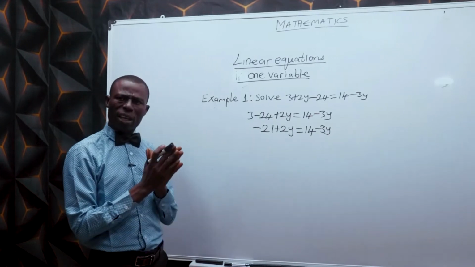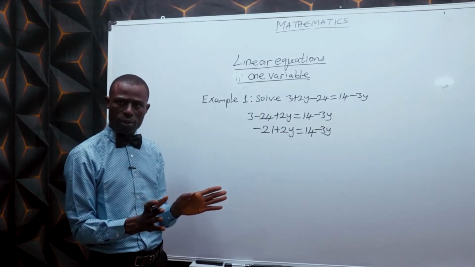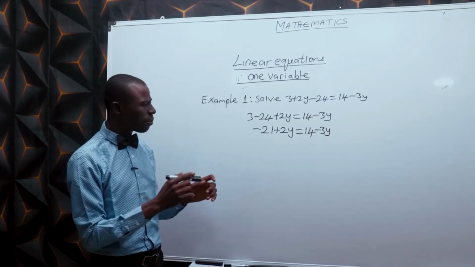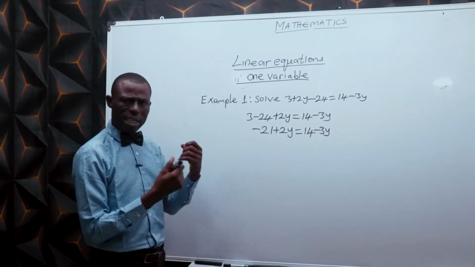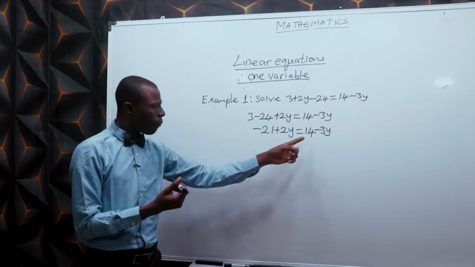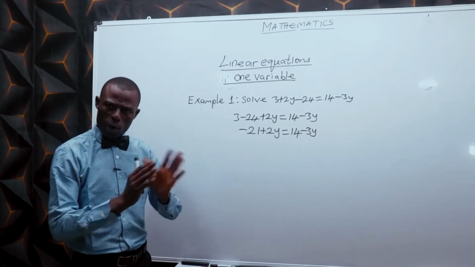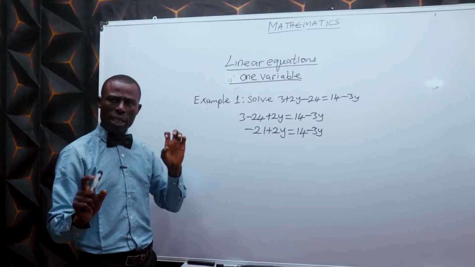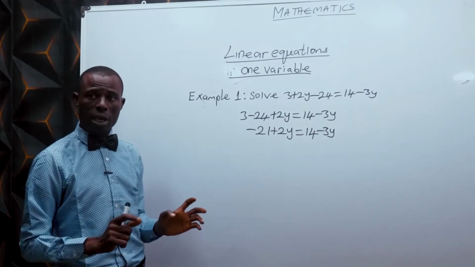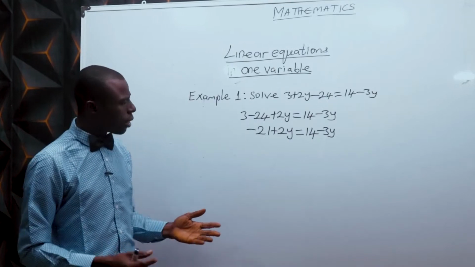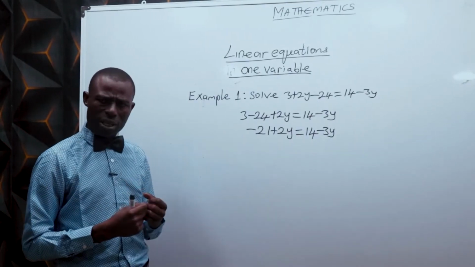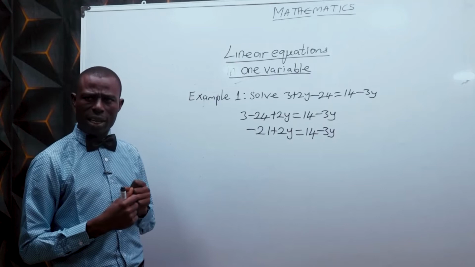From here, you now think of collecting the like terms. Terms that are alike. You can see that minus 21 is a constant. 14 is a constant. What do we call a constant? A figure, pure figure without interference of letter or symbol. That is a constant, whether negative or positive. Now, minus 21 is a constant. Plus 14 on the other side is a constant.